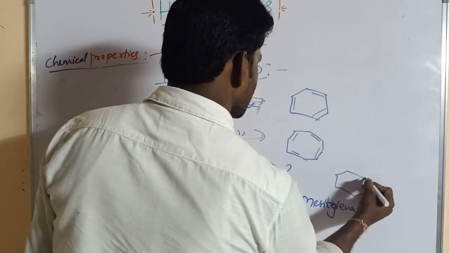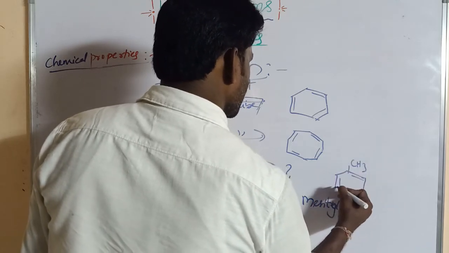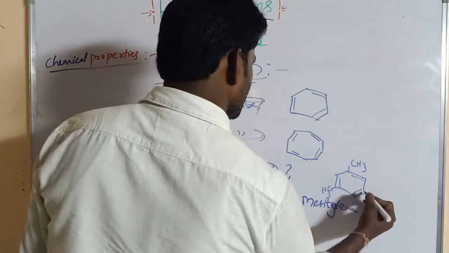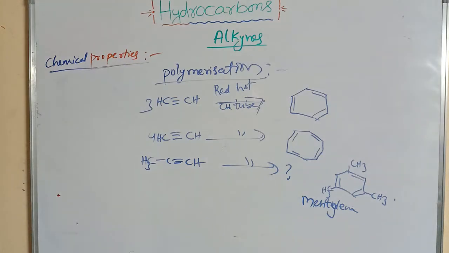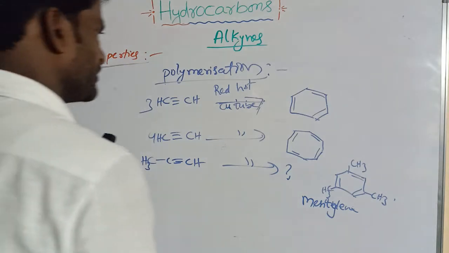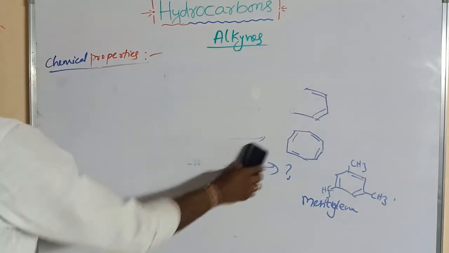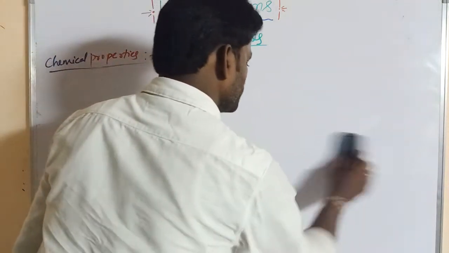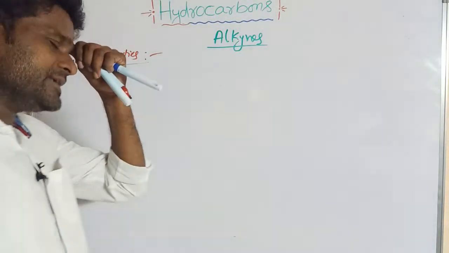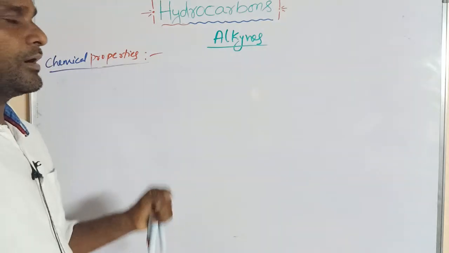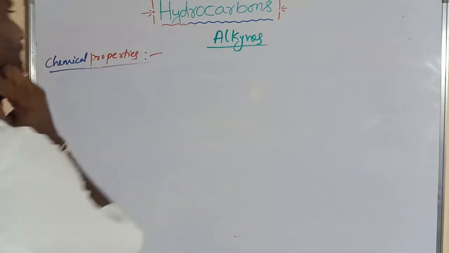So mesitylene, this is the structure of mesitylene, with CH3 groups. This is the polymerization reaction. These are the chemical reactions. Its use as oxyacetylene can be used in welding. So these are the uses of alkynes.